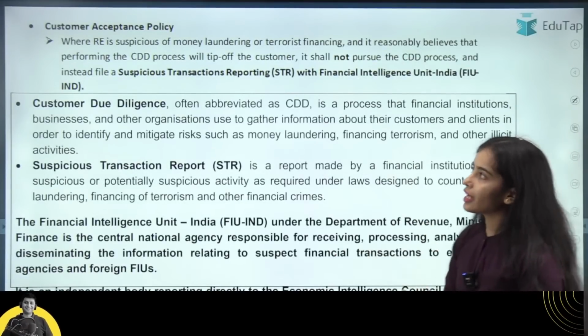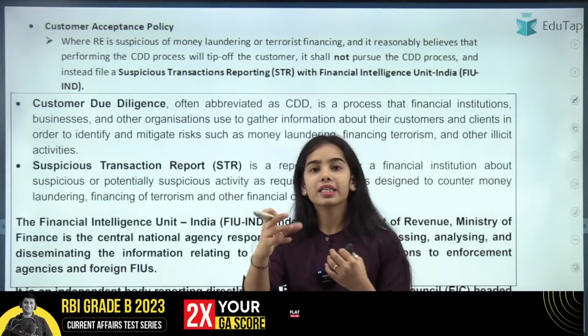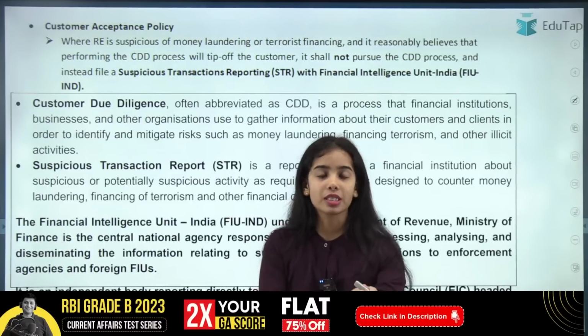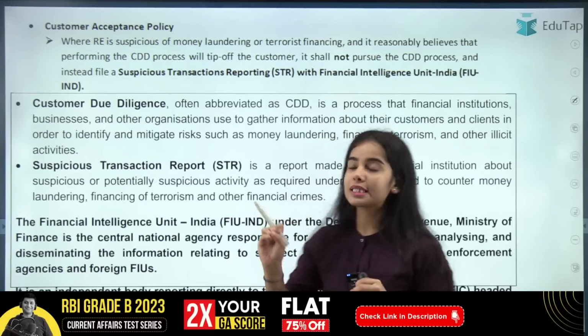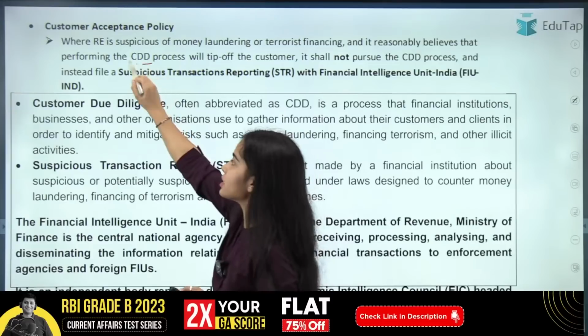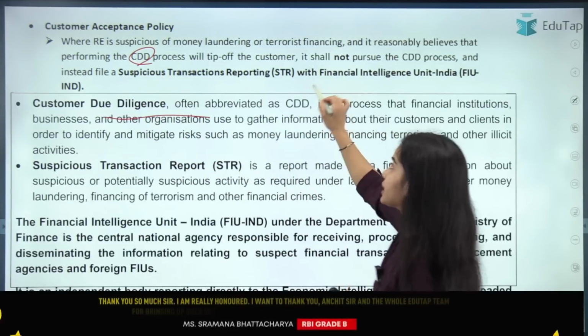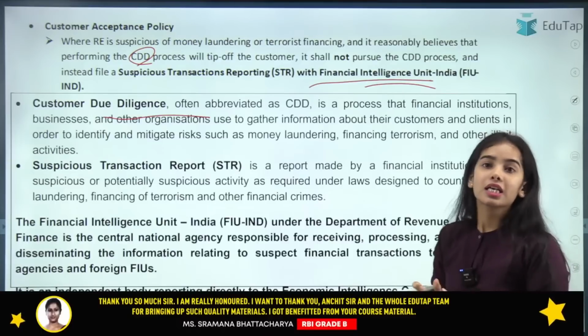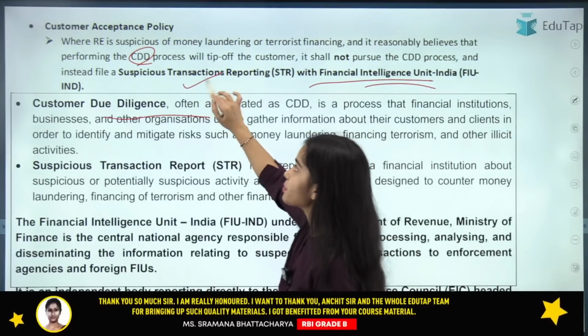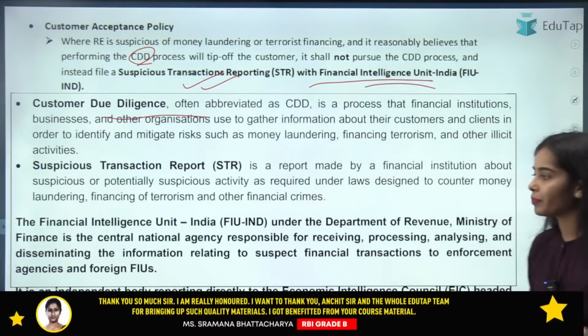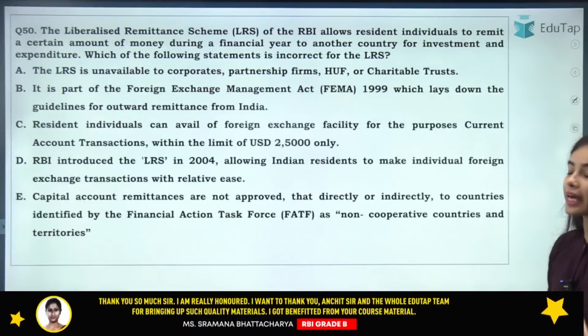And if the bank is thinking that this person is suspicious, then the bank does not have to do the CDD, that is the customer due diligence. The bank should directly inform the Financial Intelligence Unit that this person is suspicious, and the bank should do the suspicious transaction reporting. Okay. Now coming to the next question, that is regarding the LRS.